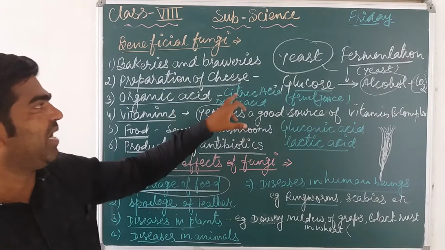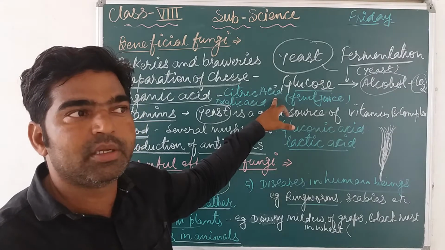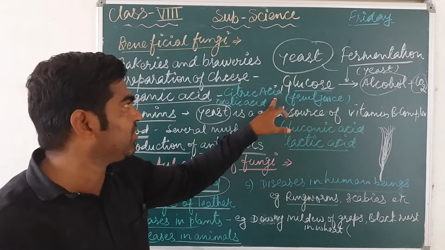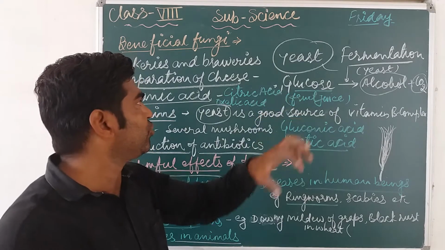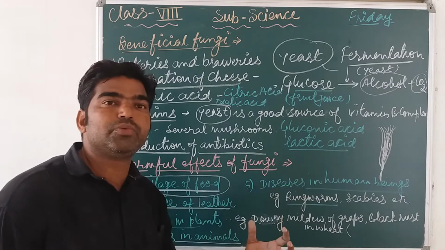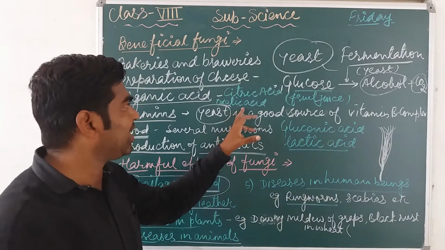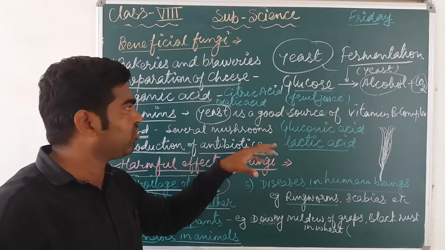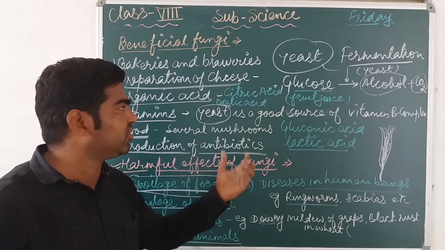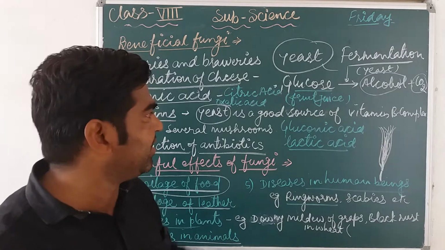There are many types of acid, like citric acid. Citric acid is derived from citrus fruits like lemon, orange and amla, which are good sources of vitamin C and of citric acid. Oxalic acid is also an organic acid derived from specific species of fungi.